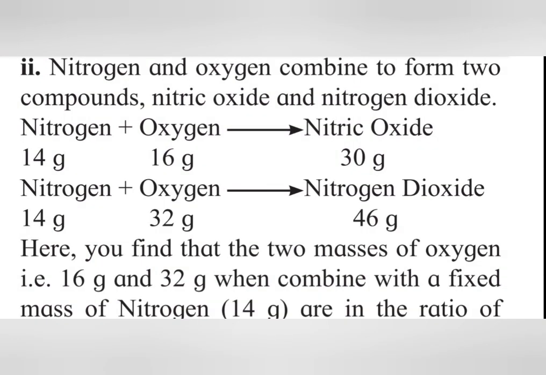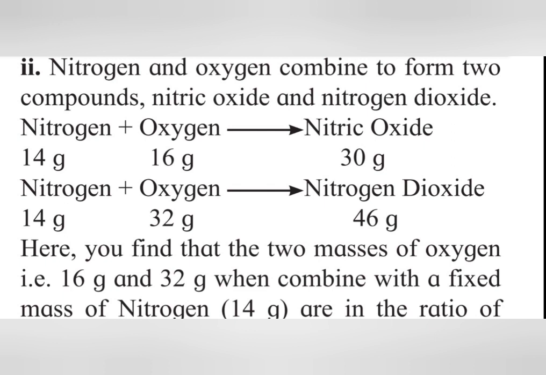Second example we can take here like this: nitrogen and oxygen combine to form two compounds, nitric oxide and nitrogen dioxide. Nitrogen plus oxygen equals nitric oxide: nitrogen 14 gram, oxygen 16 gram equals 30 gram of nitric oxide. Nitrogen plus oxygen equals nitrogen dioxide: nitrogen 14 gram plus oxygen 32 gram equals nitrogen dioxide 46 gram.